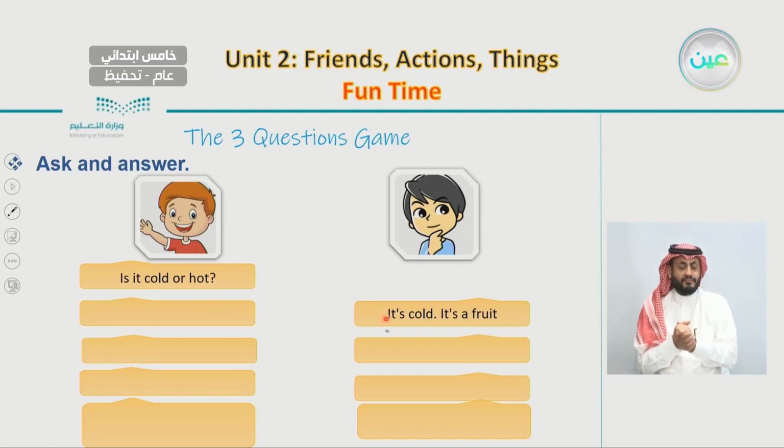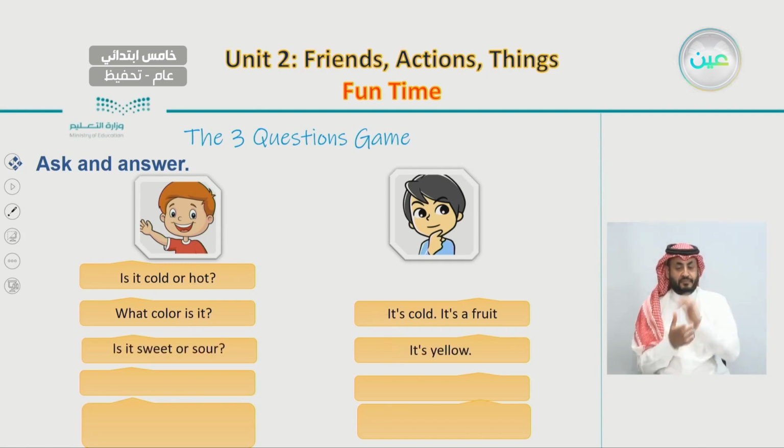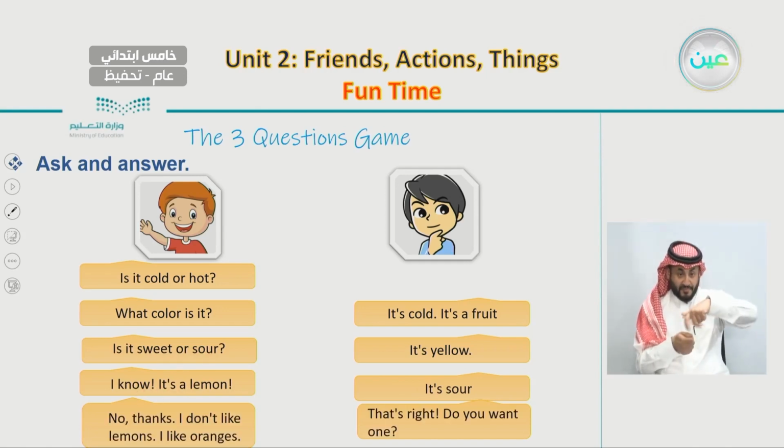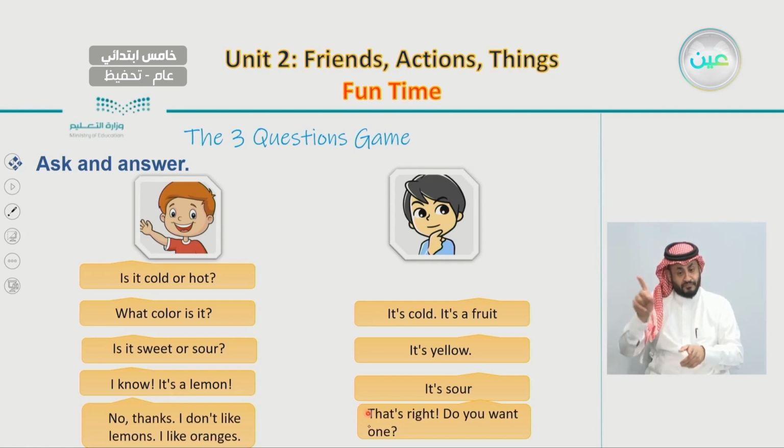He said, it's cold. It's a fruit. So what color is it? It's yellow. Is it sweet or sour? It's sour. I know, it's a lemon. That's right. Do you want one? No thanks, I don't like lemons, I like oranges.